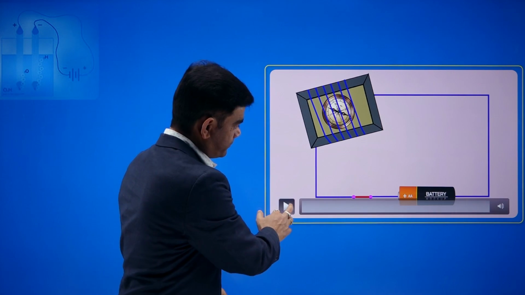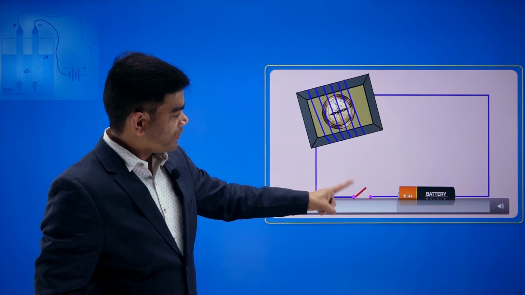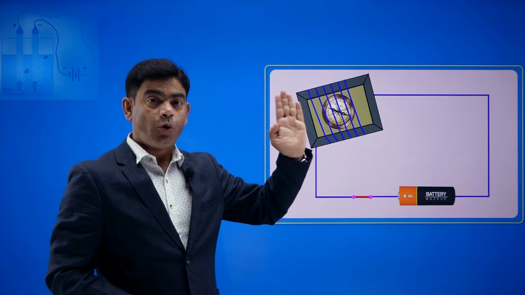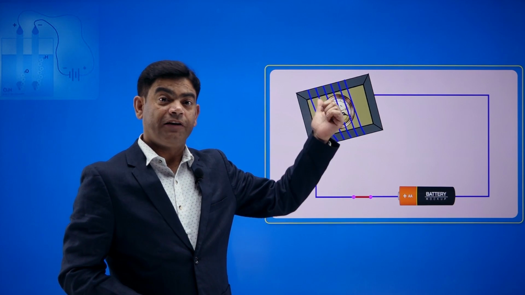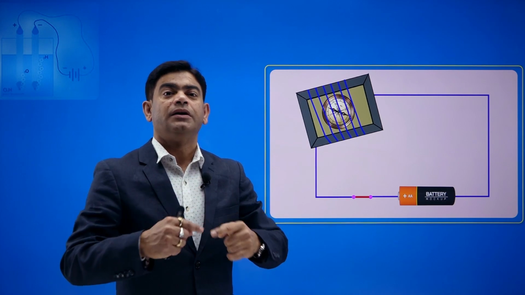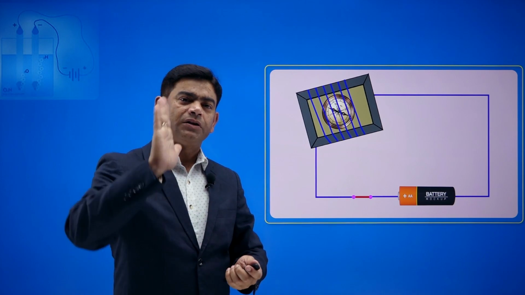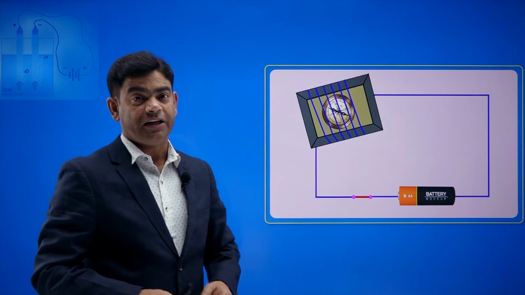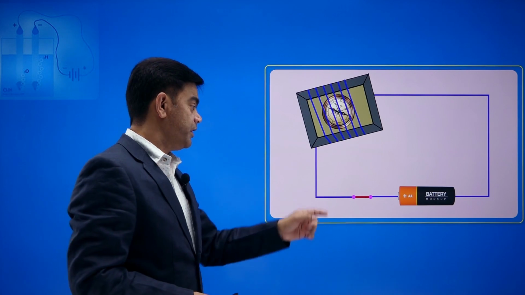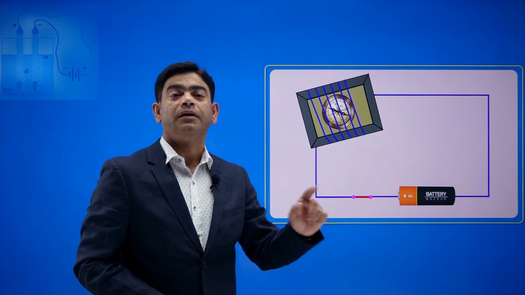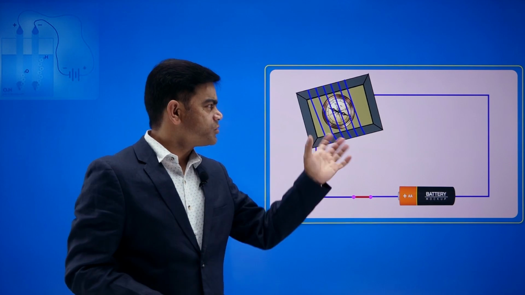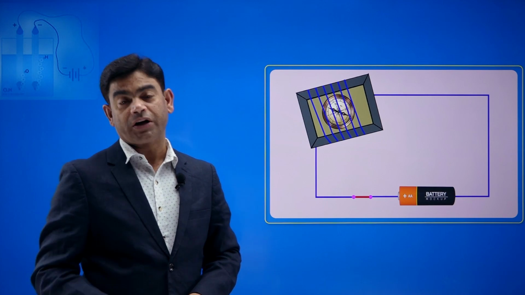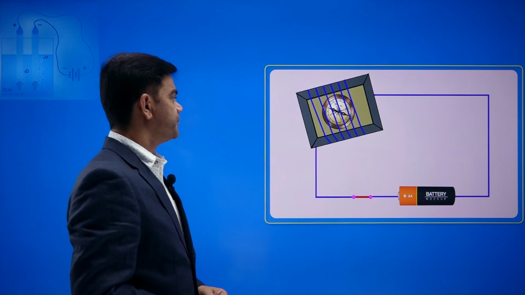Let's see it again. You saw the moment the circuit is complete, if the compass deflects a little, it means there is a current in the circuit, and that means this article is a conductor. So this is one more way of making a testing circuit for a conductor or a non-conductor.